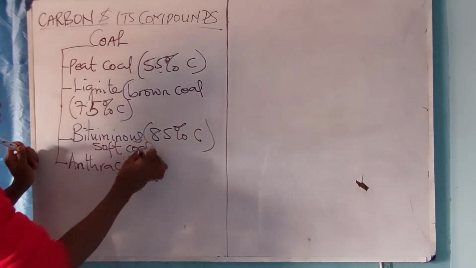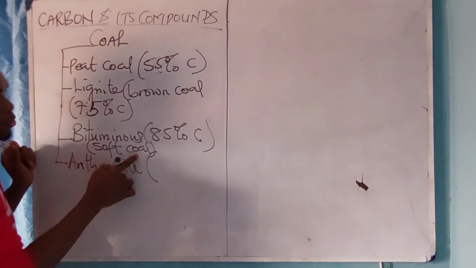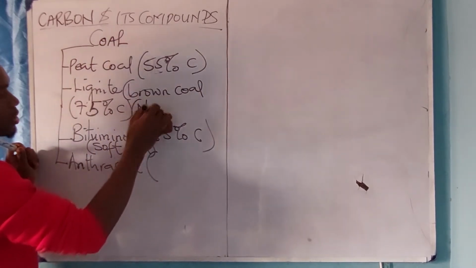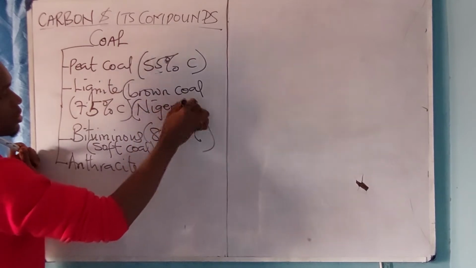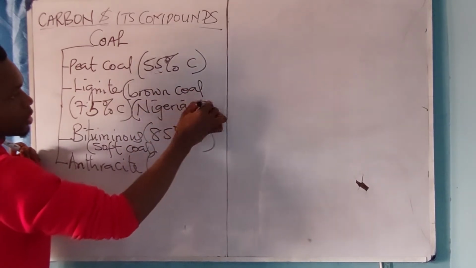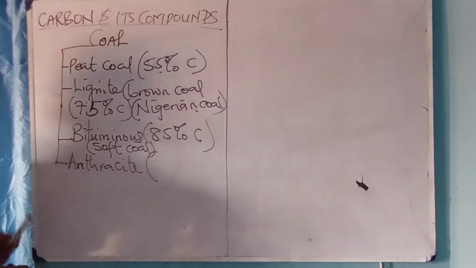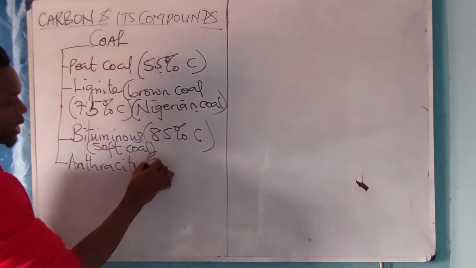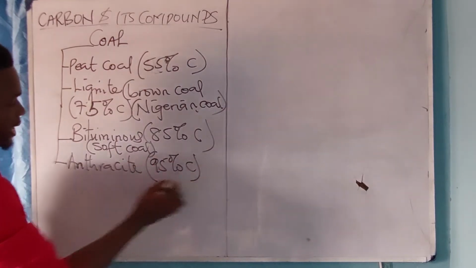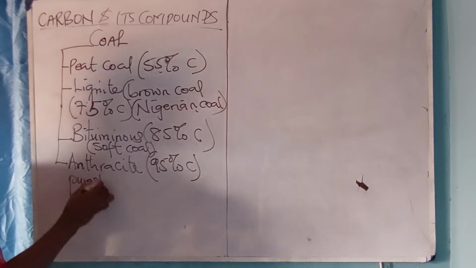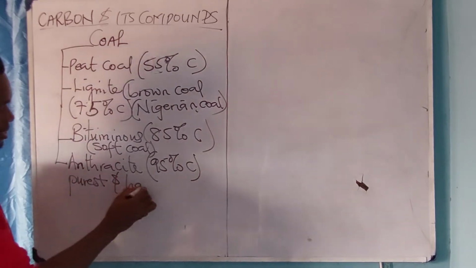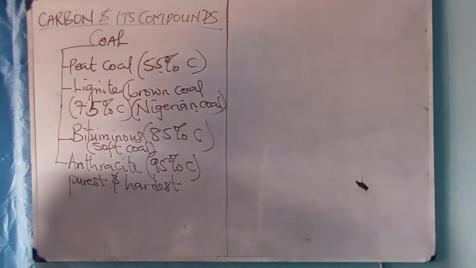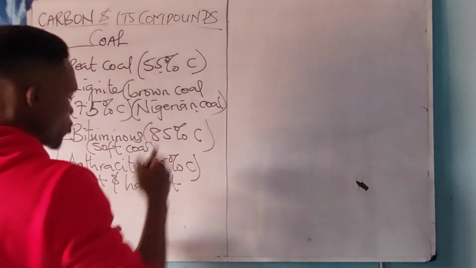All right. Bituminous coal is also called soft coal. And the lignite coal is also called what? Brown coal. Please, Nigerian coal is lignite. Nigeria uses what? Lignite coal. And it is also called what? Brown coal. Now, anthracite coal is made up of 95% carbon, and it is the purest and hardest form of coal. It is the purest and hardest form of what? Coal.